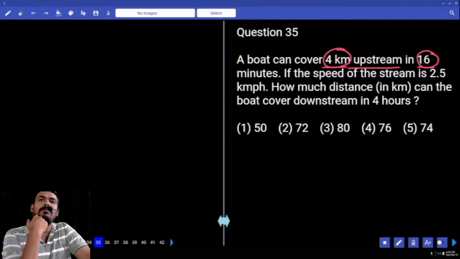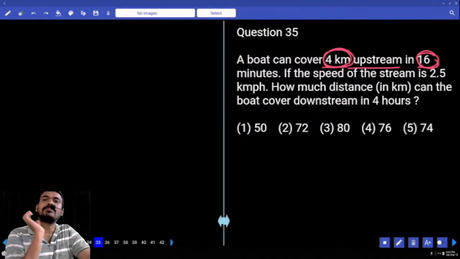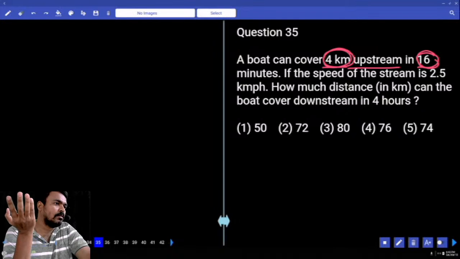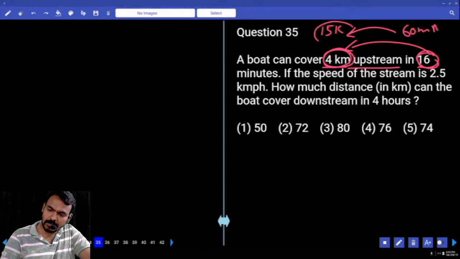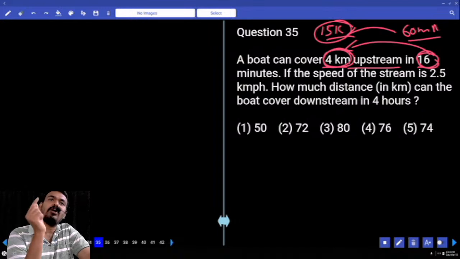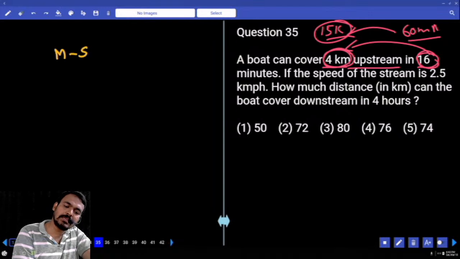Speed means per hour value or per minute value? Per hour value. Per hour means how many minutes? 60 minutes. In 16 minutes it covers 4 kilometers, means in 60 minutes how much distance is covered? 15 kilometers. It is a 1/4 relation, means in 60 minutes also a 1/4 relation. What is 1/4 of 60? 15. Means upstream how much distance is covered in 60 minutes? 15 kilometers. Then upstream speed, m minus s, is equal to how much? 15 kilometer per hour.